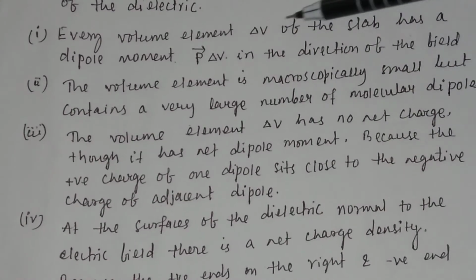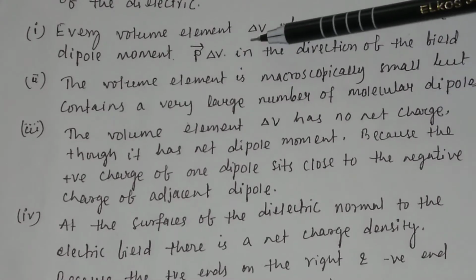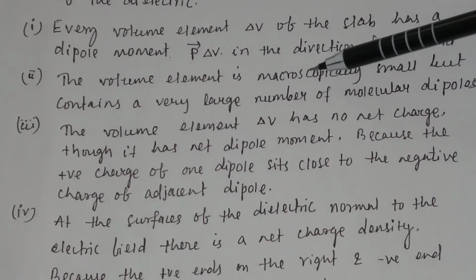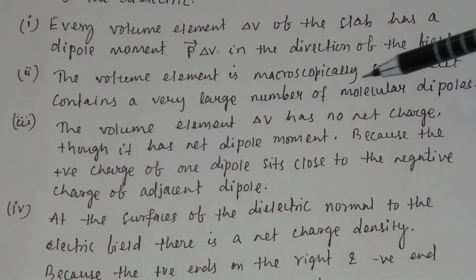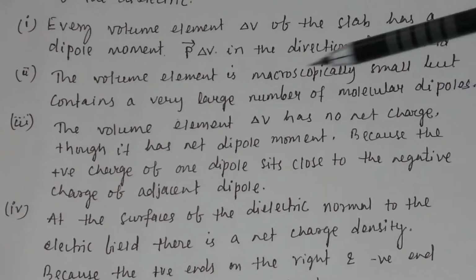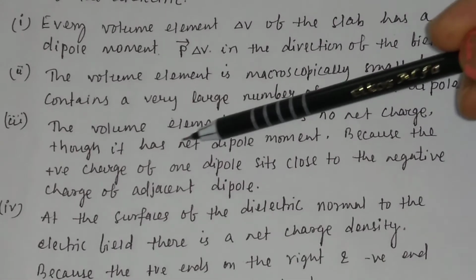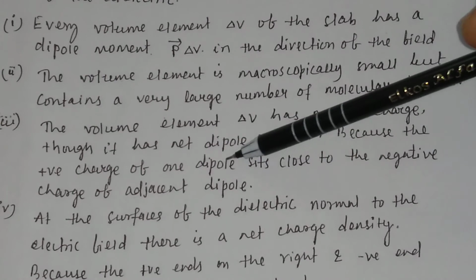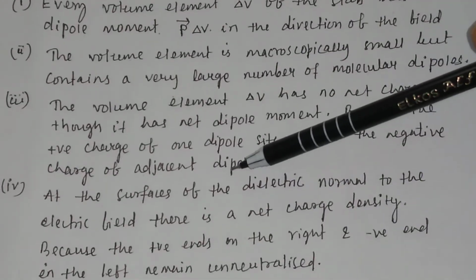Every volume element delta V of the slab has a dipole moment P into delta V in the direction of the field. The volume element has no net charge, though it has a net dipole moment, because the positive charge of one dipole sits close to the negative charge of the adjacent dipole.